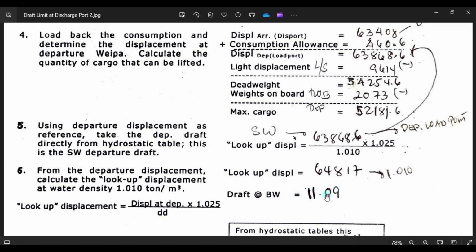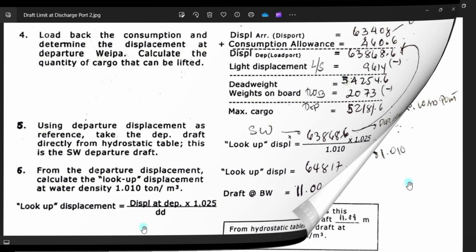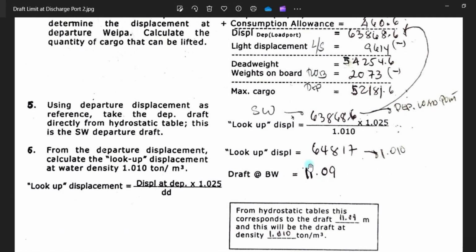So this will be your departure draft at Australia. From the departure displacement, calculate load displacement at water density. So this will be your departure draft at Australia with the density 1.010. So departure in Australia is 11.09 meters. This will be your midship draft, your departure draft in Australia.